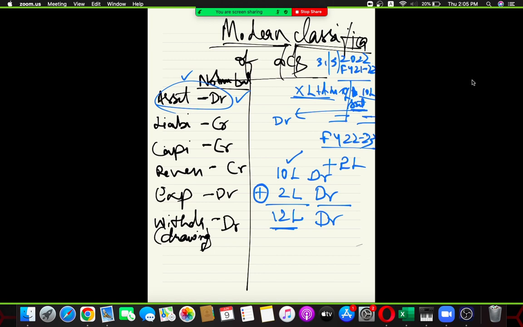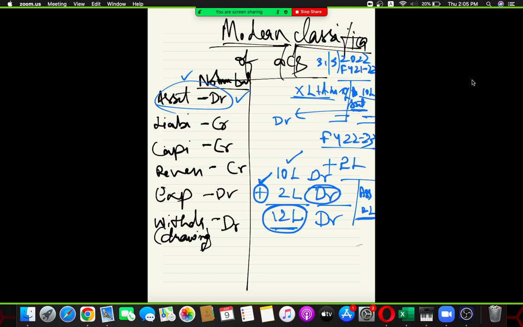You are going to add this, and addition in respect of accounting for an asset is that you need to debit it in order to put this 12 lakh rupees in your 2022-23 balance sheet.